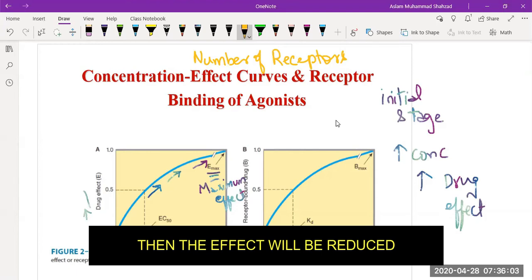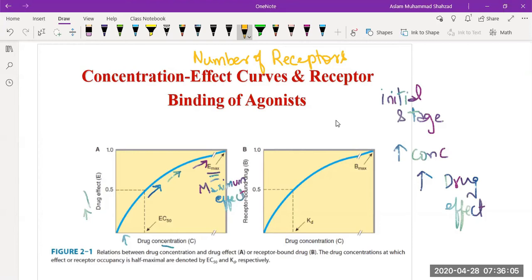When you go to a classroom, if there are 50 seats, what will happen? 50 students must be accommodated inside the class. What happens after the 50 students come inside? The class has been occupied. So a further increase of the drug can never enter inside the receptors and produce an effect. So this is a common example.